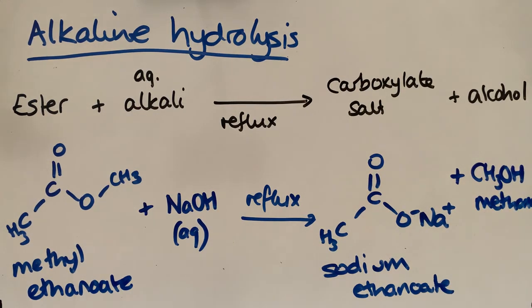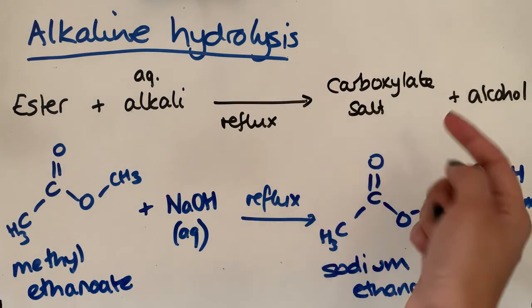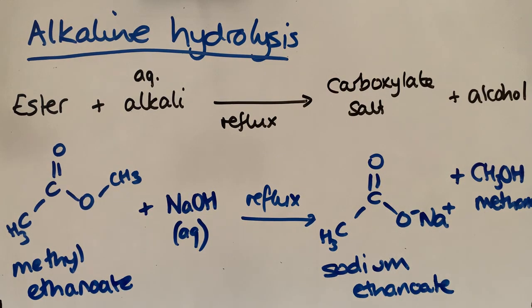Okay, so a couple of differences between the two. As you can see, we now get a different product. So even if it's the same ester and we've done the hydrolysis of it, if we do acid hydrolysis, we form the carboxylic acid and the alcohol, whereas if we do the alkaline hydrolysis, we form the carboxylate salt rather than the carboxylic acid. Okay, but we form the alcohol in both of them. This alkaline hydrolysis here is an irreversible reaction. So once you form that, you can't go back by changing the conditions. So alkaline hydrolysis is irreversible, whereas acid hydrolysis is reversible.